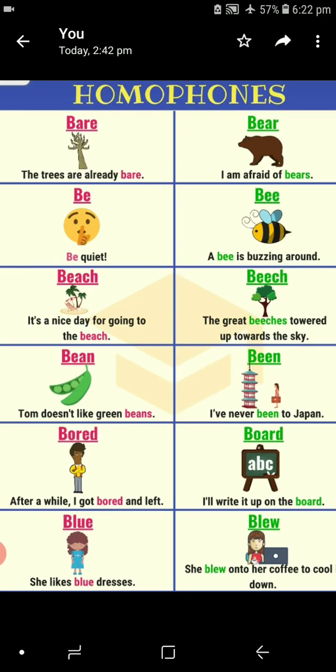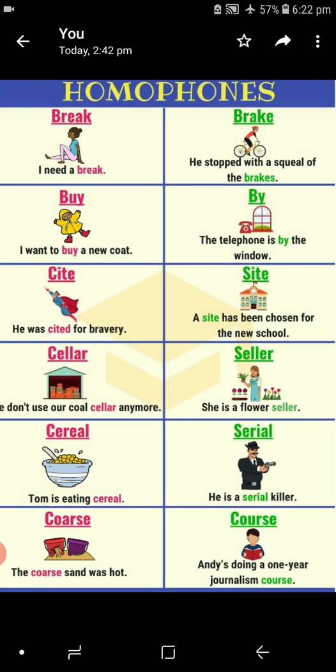Okay, children, these are homophones. More examples I have given here. You can go through that and learn well and understand the difference. I need a break. I stopped with the squeal of the brakes. Both are brake only. First brake: I asked ma'am to get permission for a break. Here I need a break. Another brake, the cycle brake or bike brake. He stopped with the squeal of the brakes.